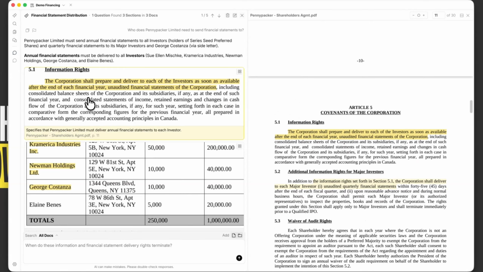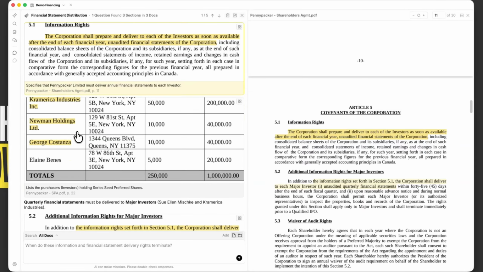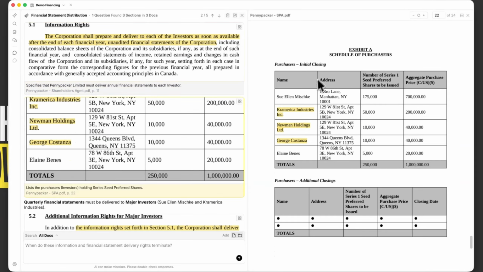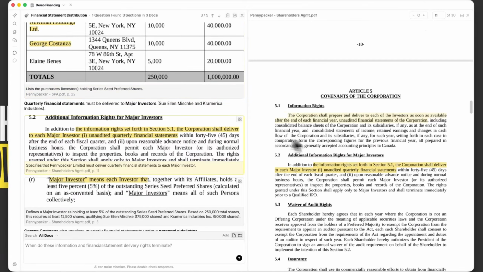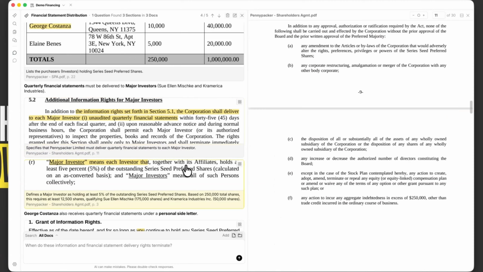You can see that Eno has figured out the place where the financial statements requirements are defined. It's found the list of purchasers in the share purchase agreement and highlighted the ones who meet the threshold for the investor definition. It's found that certain major investors have additional information rights, and it's found those definitions mentioned earlier. It even found an additional investor who was granted special rights in a side letter.